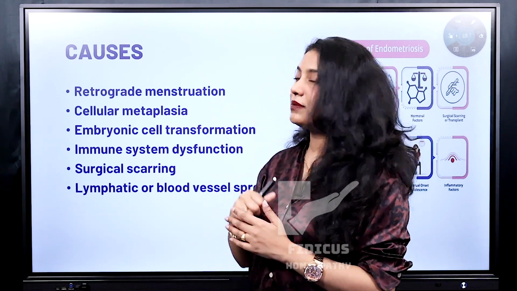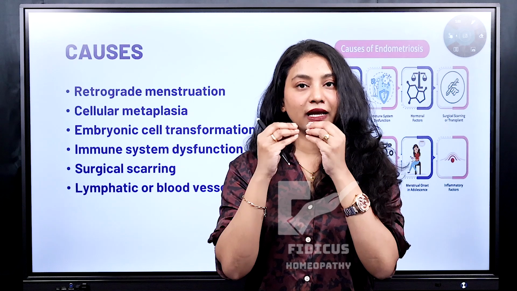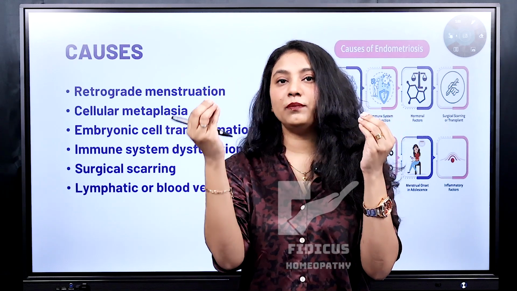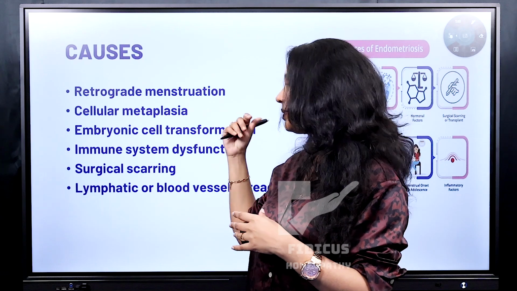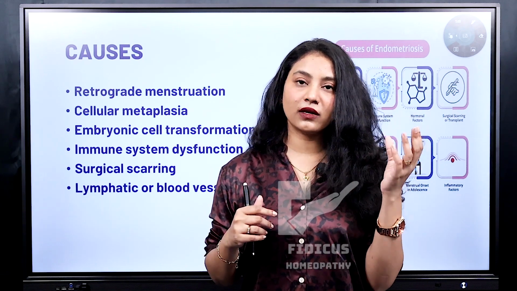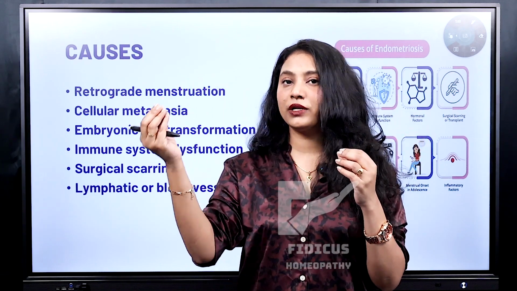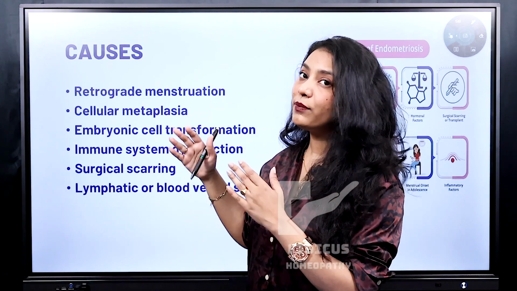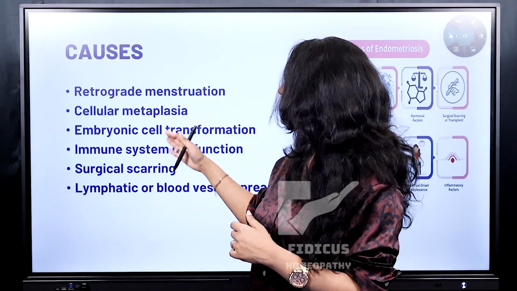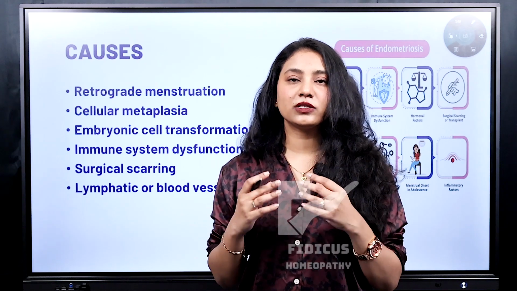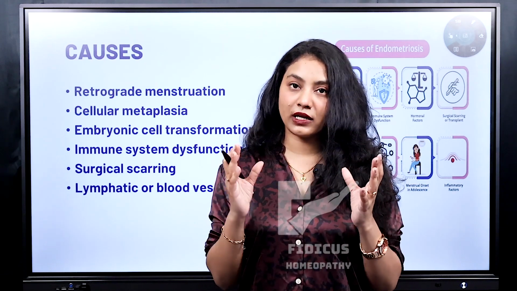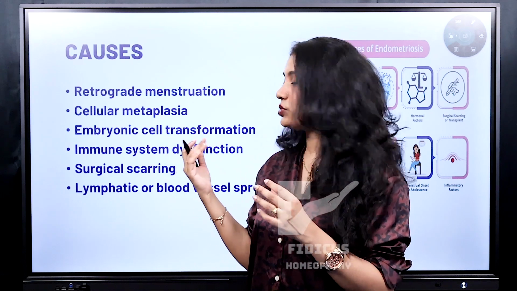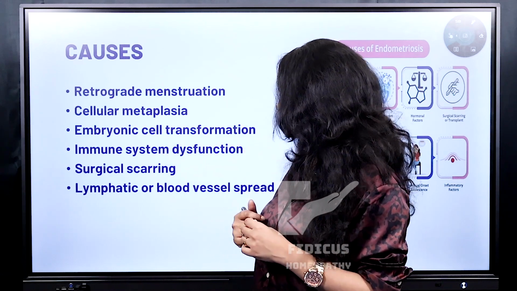Then cellular metaplasia. That means a certain kind of cell, for example, cell A, is converted into cell B, and that is called cellular metaplasia. If any cell in your pelvic tissue is converted into endometrial tissue, then that is a type of cellular metaplasia. Embryonic cell transformation. The cells which are responsible for the formation of your whole reproductive system can also transform into endometrial tissue, and that is called embryonic cell transformation.